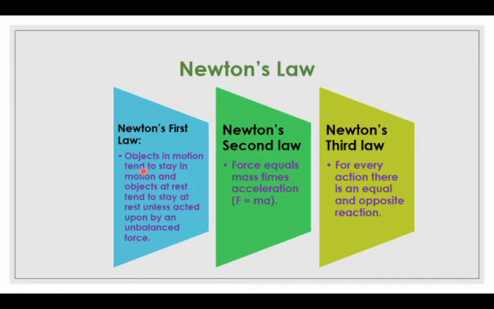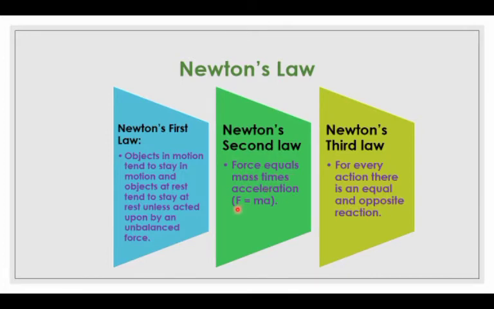First law of motion: objects in motion tend to stay in motion, and objects at rest tend to stay at rest unless acted upon by an unbalanced force. The second law of motion: force equals mass times acceleration.